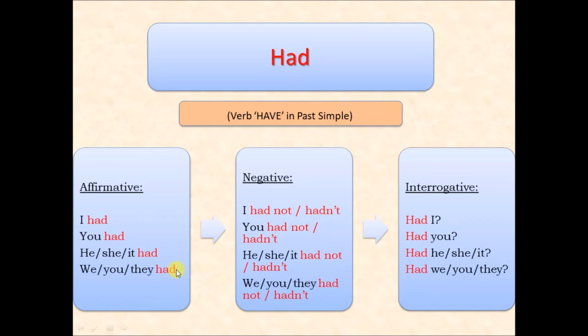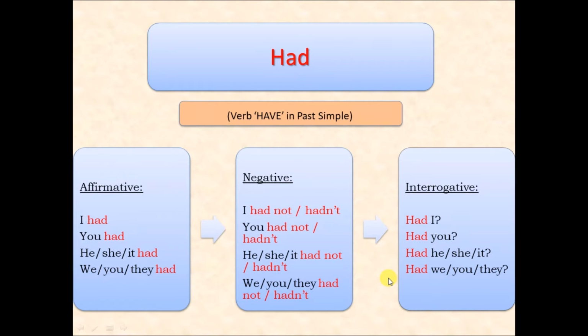And plural, we, you, they had. Negative. I had not, or the short form, I hadn't. You had not, or you hadn't. He, she, it had not, or hadn't. We, you, they had not, or hadn't.